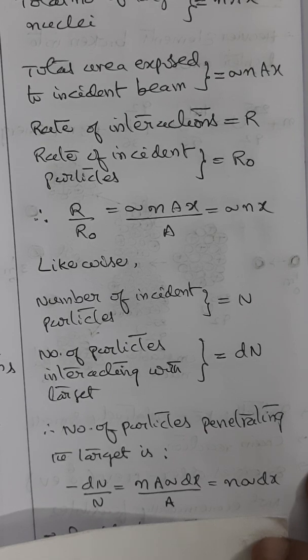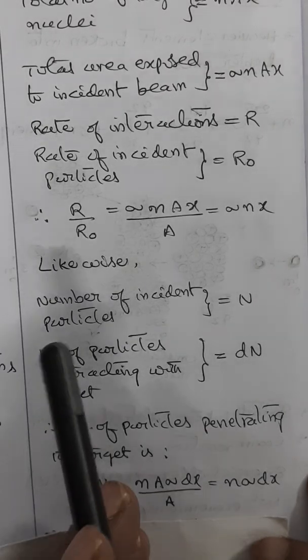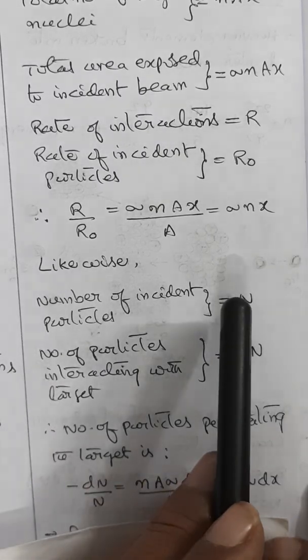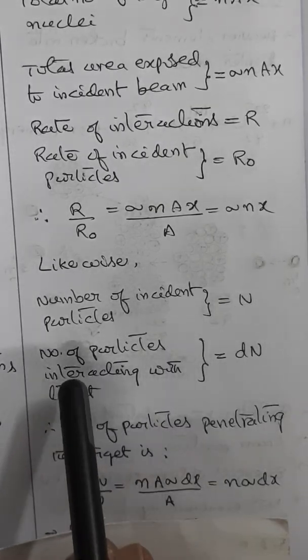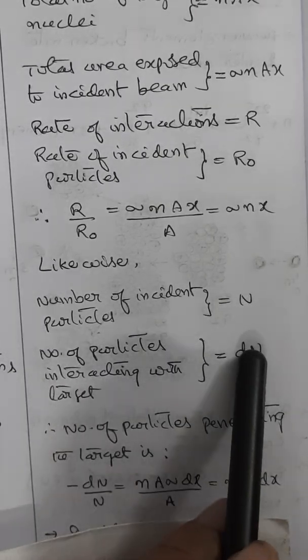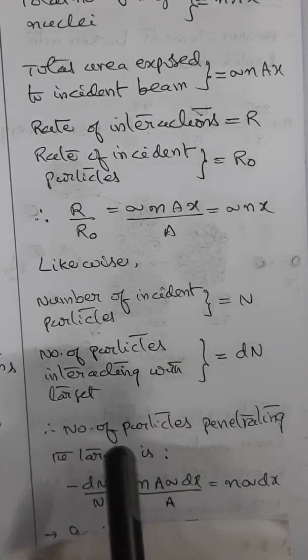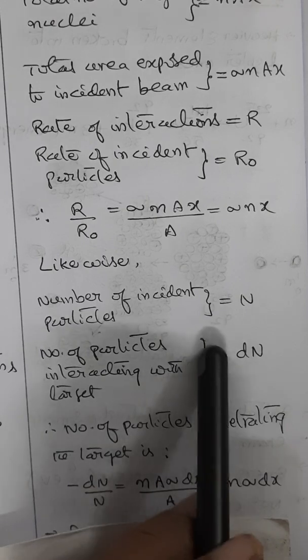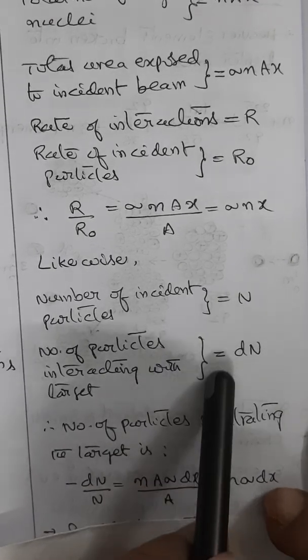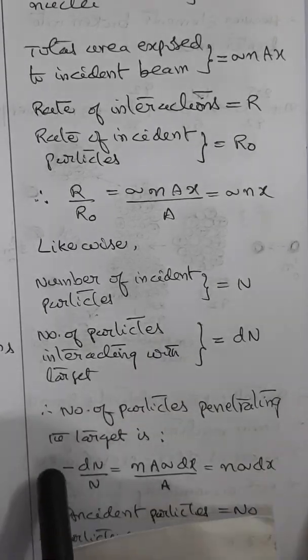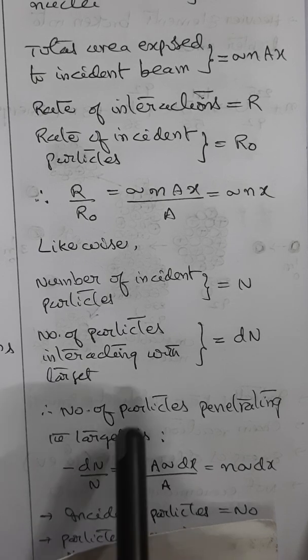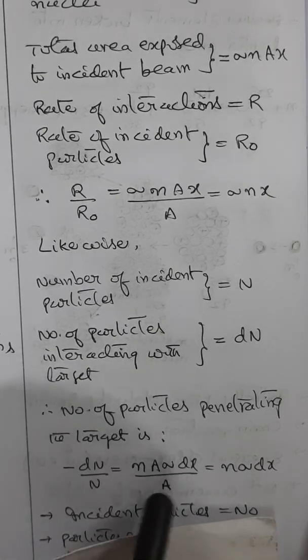Then n is the number of incident particles. That means if the number of incident particles is taken as n, the number of particles interacting with the target is taken as dn. Therefore, the number of particles penetrating the target will be the ratio. The negative sign indicates the direction. So, minus dn by n is equal to minus n a sigma dx by a.